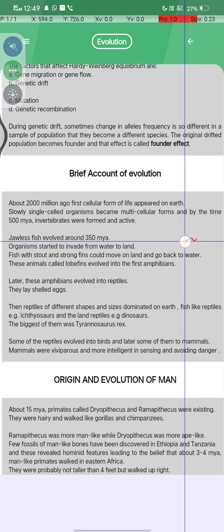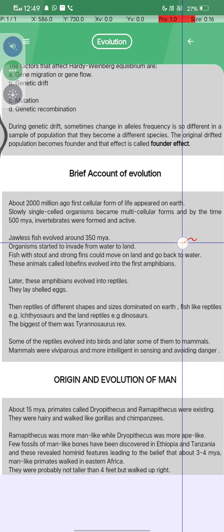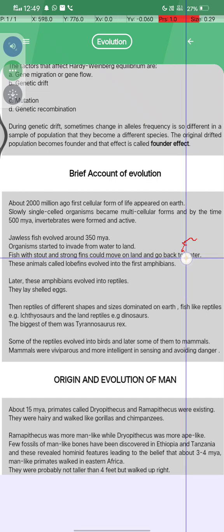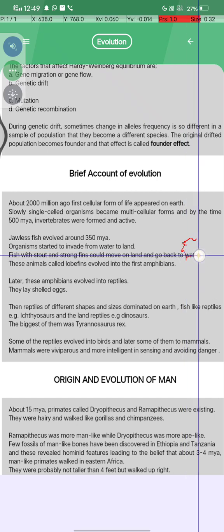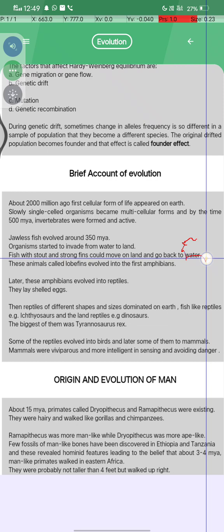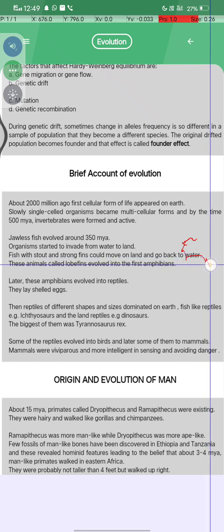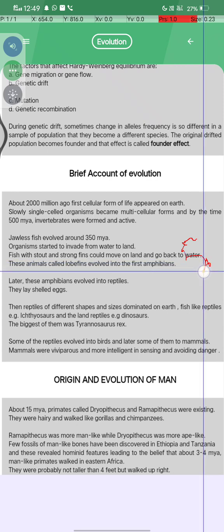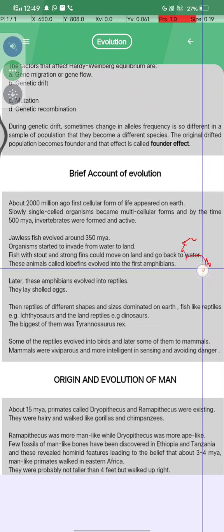Jellyfish evolved, and fish appeared around 350 million years ago. Organisms started to invade from water to land. Fish with stout and strong fins could move on land or go back to the water. These animals were called lobe fins, and they evolved into the first amphibians.